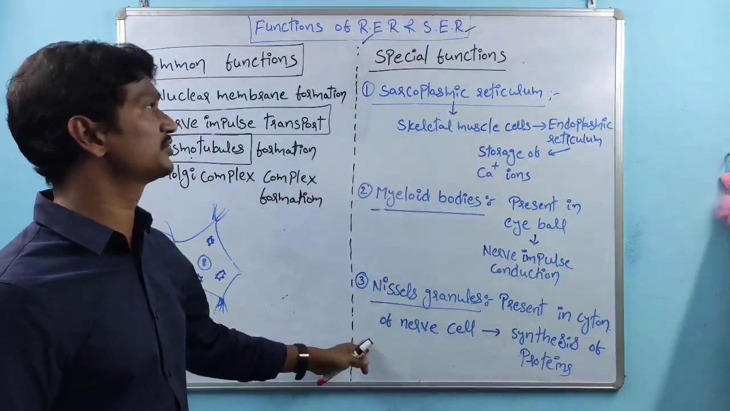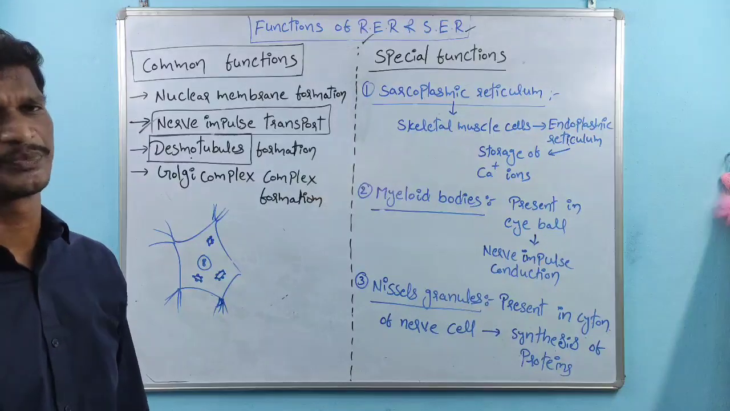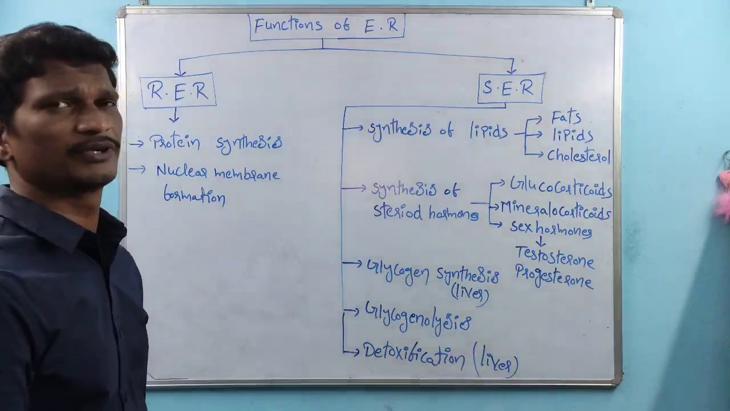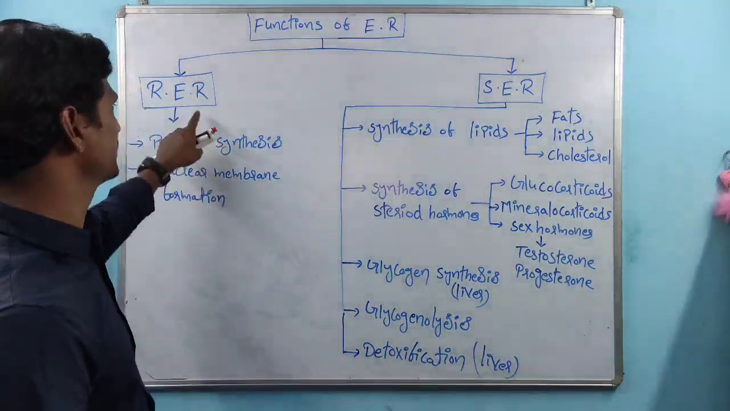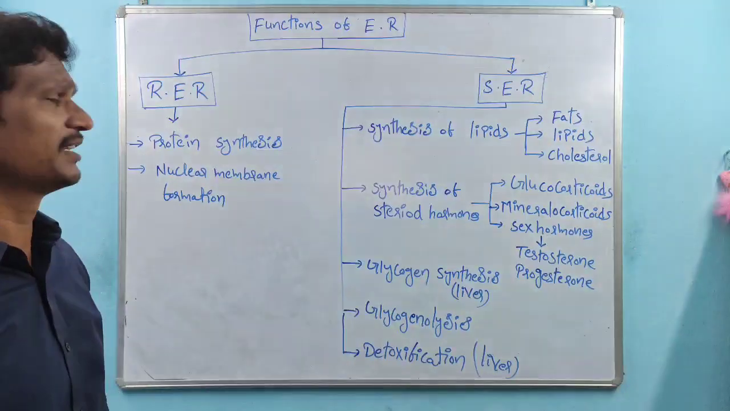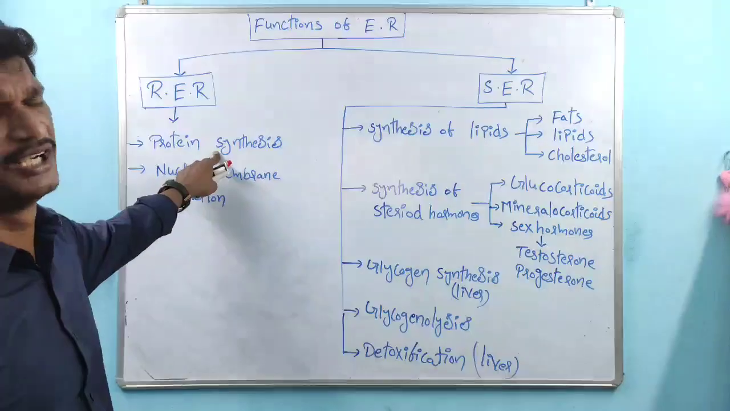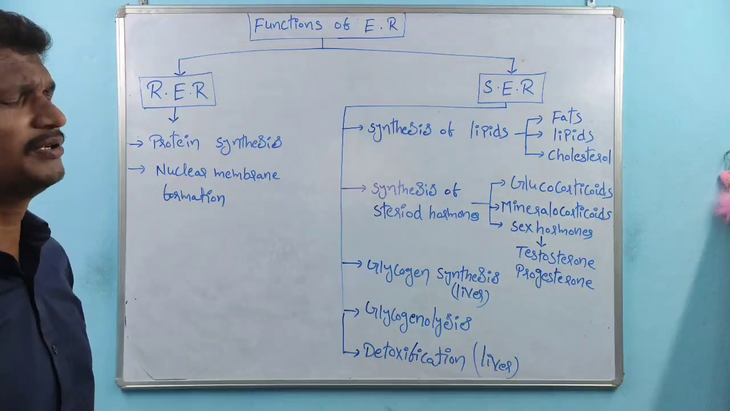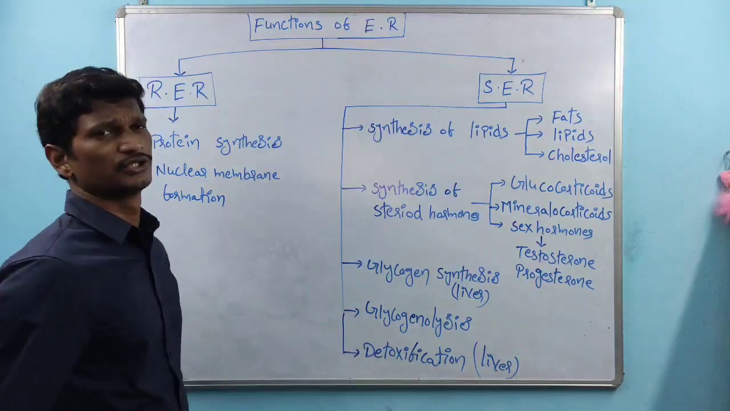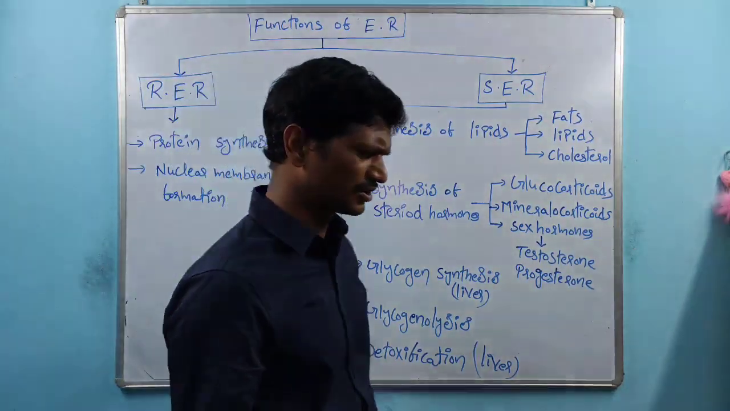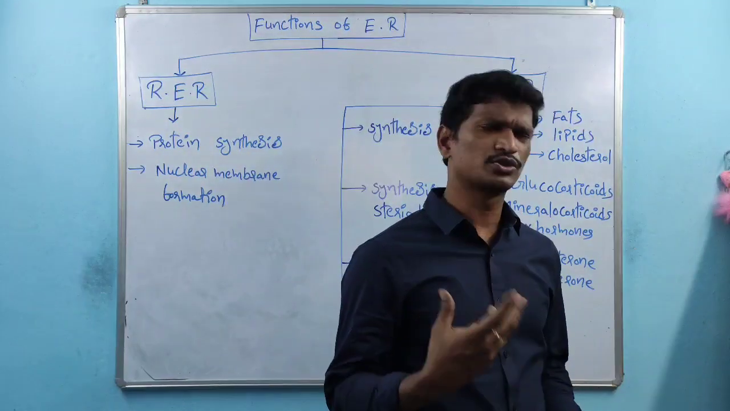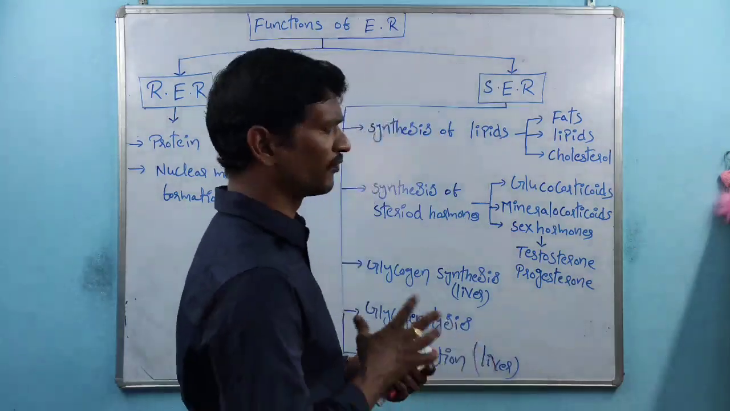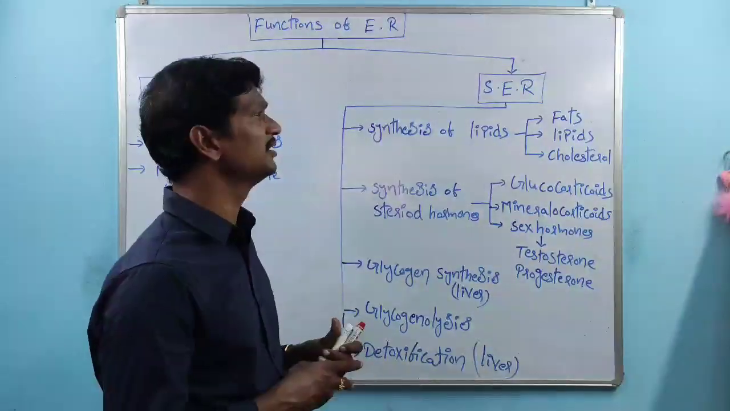So all these are the special functions related to the endoplasmic reticulum, right? Coming to the next one, functions. These are the final functions of the endoplasmic reticulum. In the case of RER, we know it is involved in the synthesis of proteins. And we have already discussed nuclear membrane formation. The next one is the smooth endoplasmic reticulum. Listen, this is a very important part in most organisms, because it performs a wide range of functions.